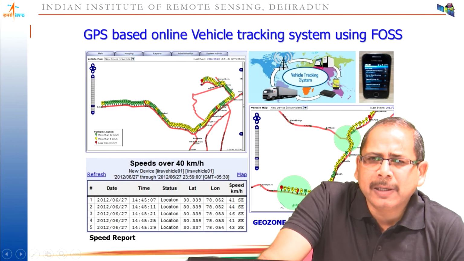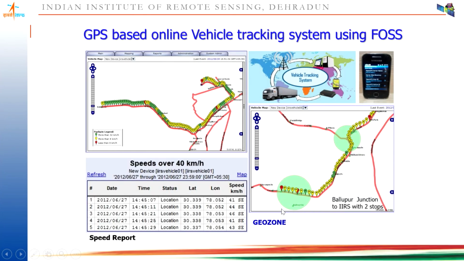Then we have healthcare services. In the morning also, Dr. Samir has already shown many such applications where mobile-based solutions are used.